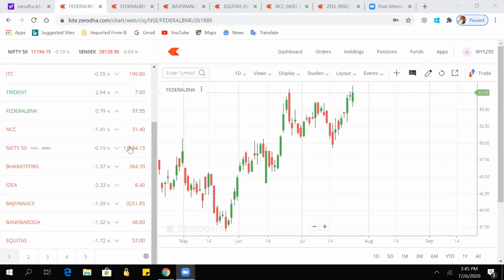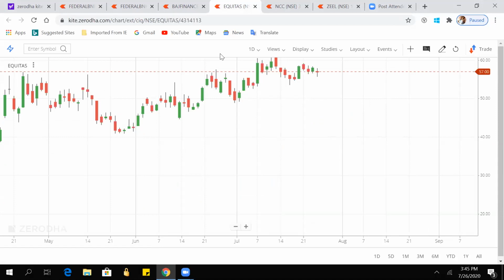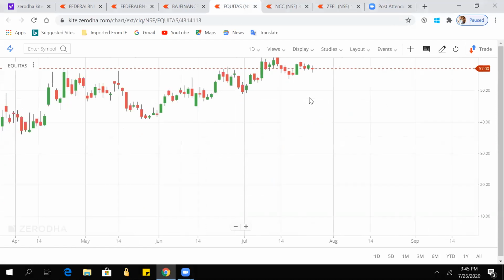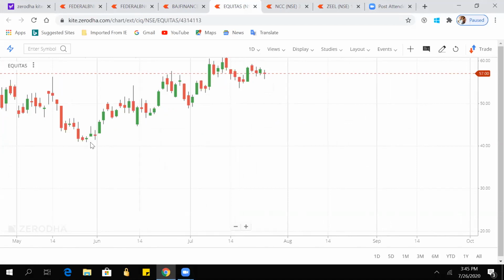So this is the daily chart of Equitas Holding. When we zoom in on this chart, what is support and resistance? Support is the line behind the candles, below the candles. Support means that we expect the price won't go below that line. And resistance is a level where the price will resist, like we expect that price won't go above that. So now we will prepare it for Equitas Holding.